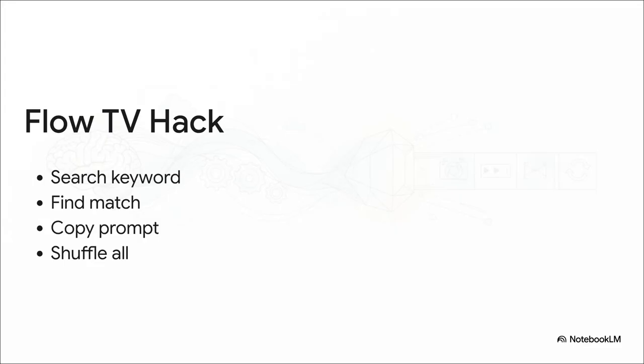So how do you actually get started without just staring blankly at a blinking cursor? Well, this brings us to a hidden little gem we like to call the Flow TV hack. Flow TV is basically this huge library of AI-generated videos made by other users, and it's sitting right there on the homepage. But here is the secret. Every single video shows you the exact prompt used to create it right underneath the clip. So if you want a specific vibe, let's say luxury, you just search that keyword. Find a visual match that you love, and you literally copy their exact prompt to use as your own starting point. You can even hit shuffle all just to get a rapid stream of inspiration. It is an absolute cheat code.